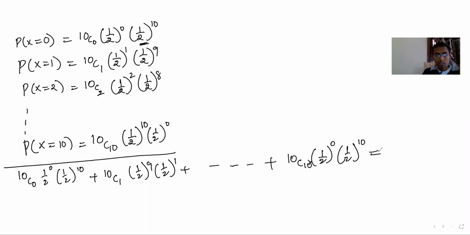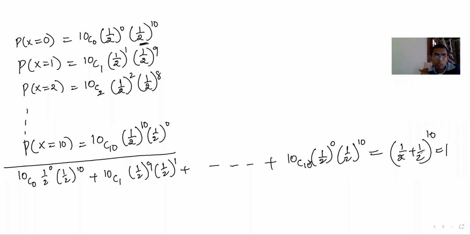This is nC0, a power 0, b power n, and like this. That means you get here 1 by 2 plus 1 by 2 all to the power of 10, which is 1. We know the sum of the probabilities in a probability distribution is always 1.